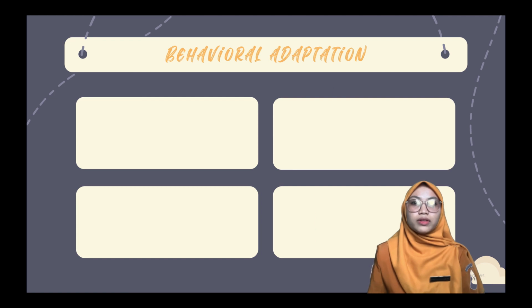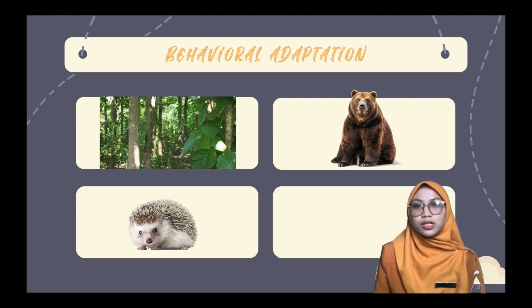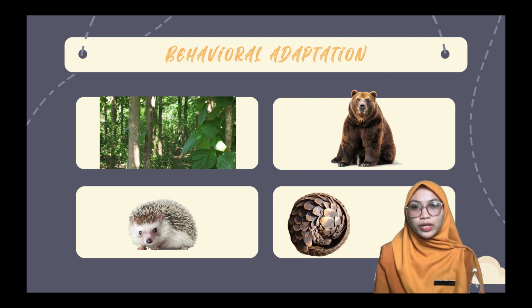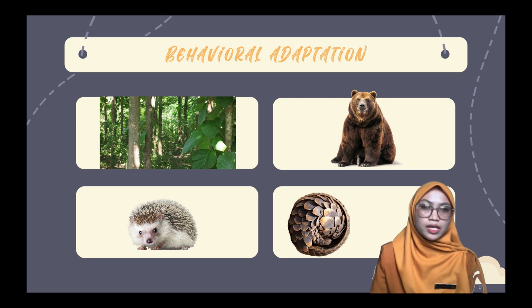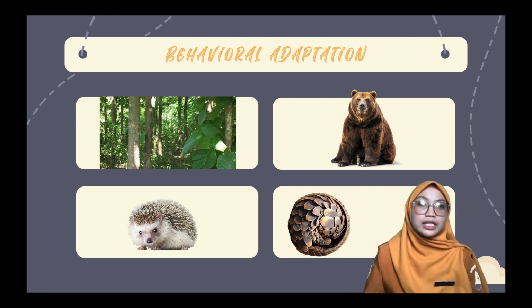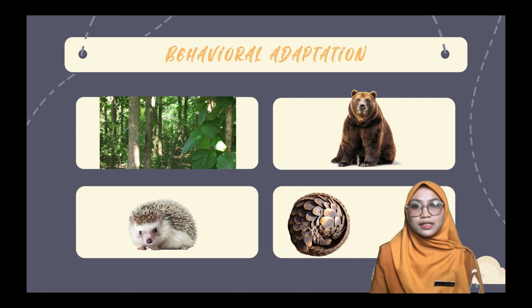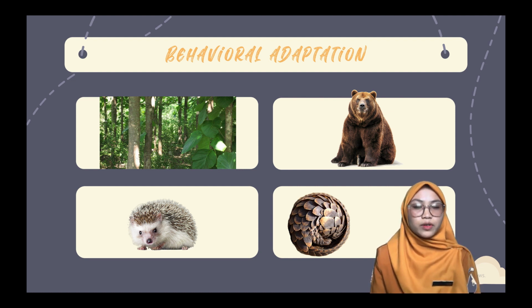An example of behavioral adaptation in animals can be seen from several animals such as desert rats, deer, or hedgehogs that hibernate when extreme weather arrives. In addition, there are penguins that roll their bodies when touched to protect the thin skin on their stomach. An example of behavioral adaptation in plants can be seen from thick trees dropping their leaves during the dry season to reduce the evaporation process.